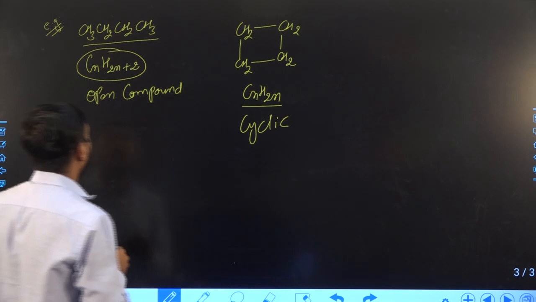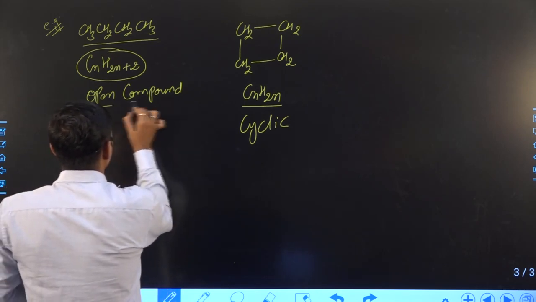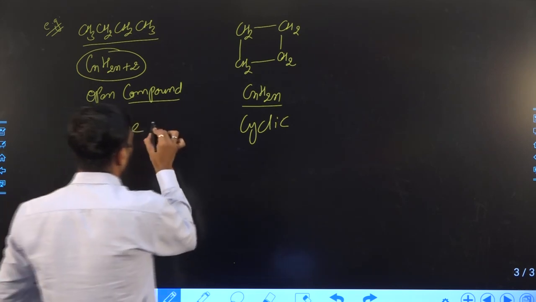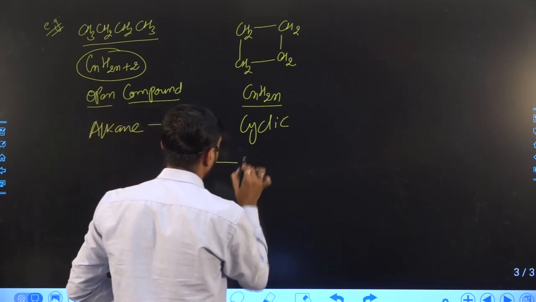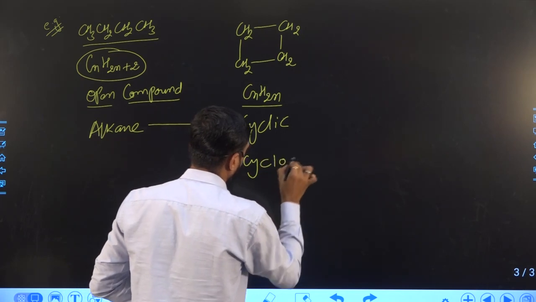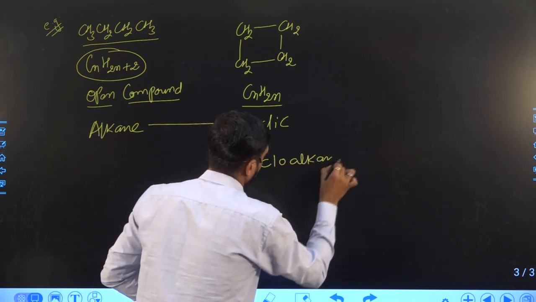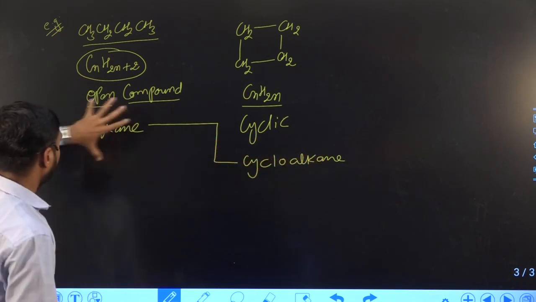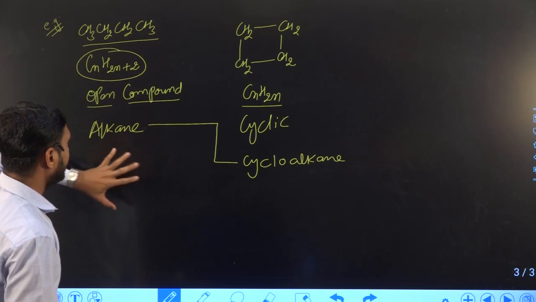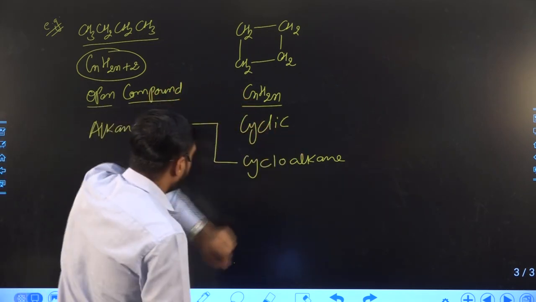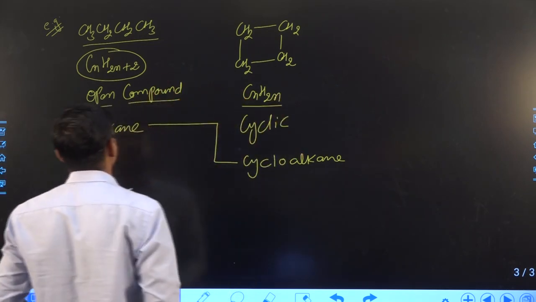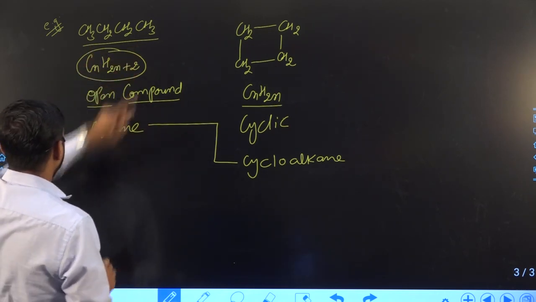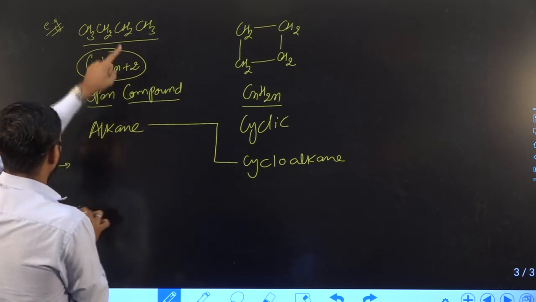That means whenever an open compound, specifically an alkane compound, alkane to cycloalkane, that means whenever a cycloalkane compound is formed from its parent alkane, then in the cycloalkane compound 2 hydrogen are less. So you can see here the general formula we can apply, and what is the formula,